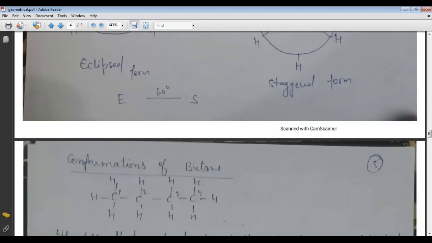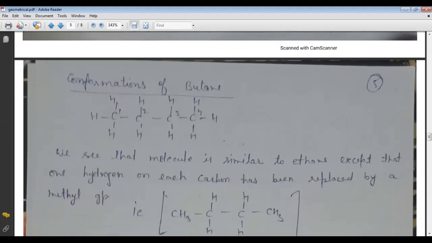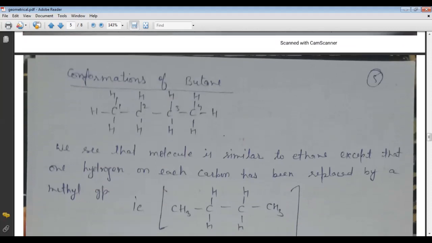Now, a very important topic: the conformation of butane. As we discussed above the conformation of ethane and propane, here is the very important topic, the conformation of butane. First of all, we should know the molecular formula of butane. In butane, there are four carbons. Here is the structure: CH3, CH2, CH2, and CH3. The first carbon has three hydrogens, and the fourth carbon also has three hydrogens.